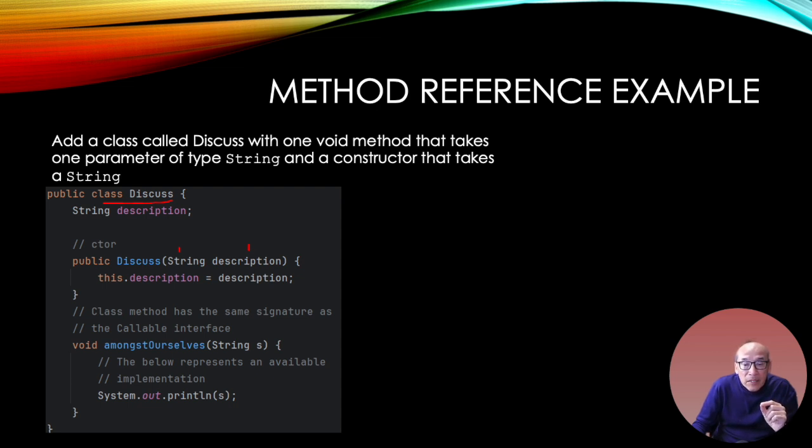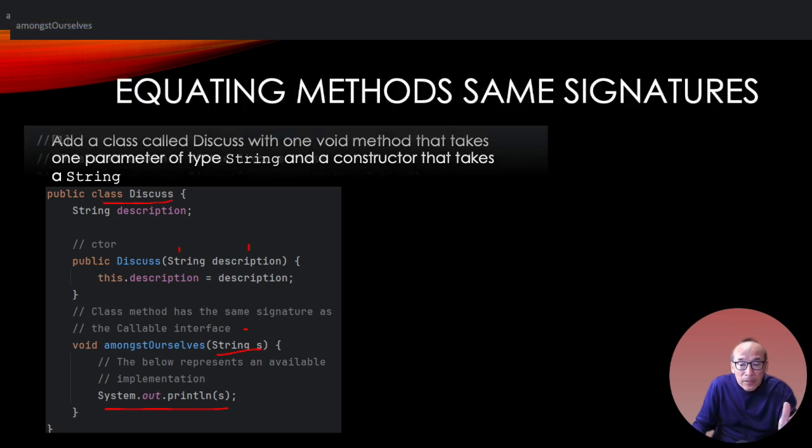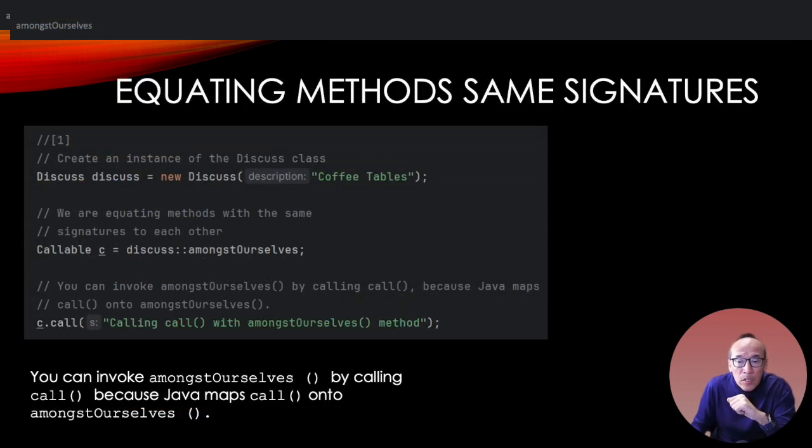So this class method has the same signature as the callable interface. Remember, it had call that takes in a string. This is a different function, different method in a class. And here's the implementation. Okay, so bear with me here. So previously I had an interface, I had a definition. Okay, here I have a class that has a function with some implementation in it, and it has the same signature. All right, so these match up. So let's see what we can do with this. Okay, did you buckle up? Hold on, here we go.